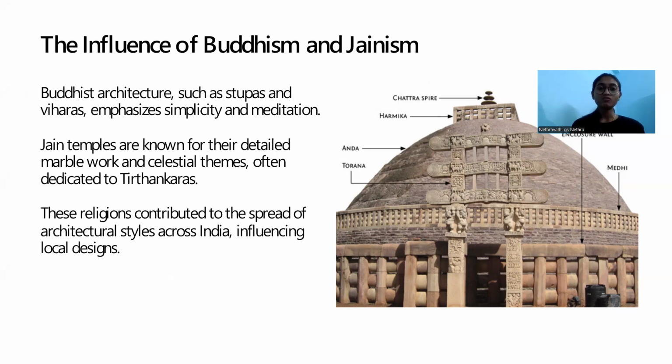Jain temples are known for detailed marble work and celestial themes, often dedicated to Tirthankaras. These religions contributed to the spread of architectural styles across India, influencing local designs. Mainly their thought is to bring simplicity and meditation, and to achieve some Indian styles across the local designs.